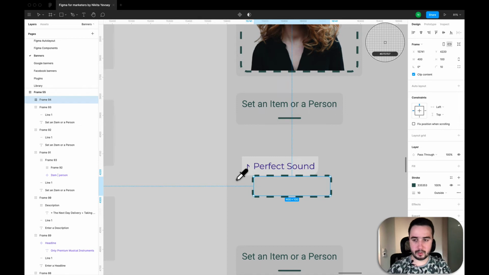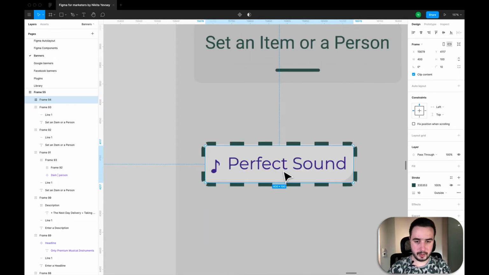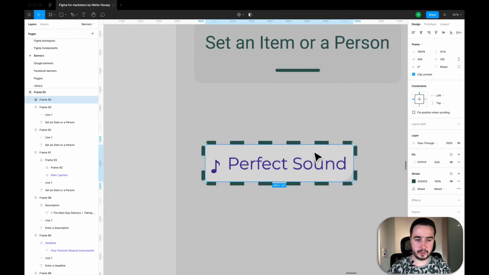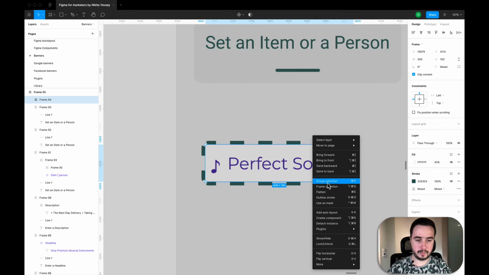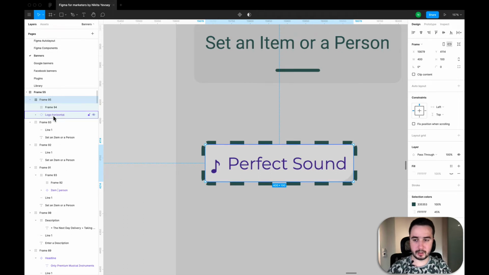Now I will move this frame above that one. Okay, now they fit, now they match, and now I select both of them and frame selection. I can do like this. So now I have this frame that contains our logo.